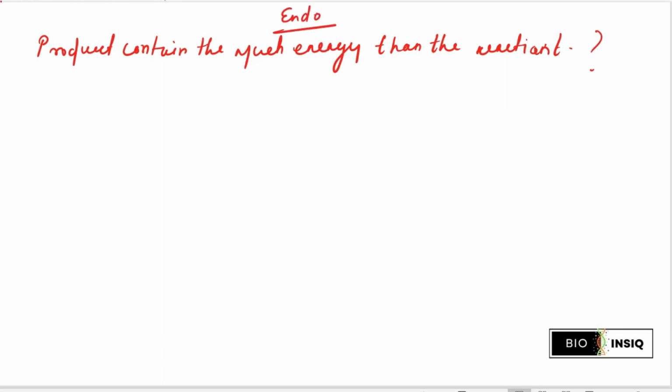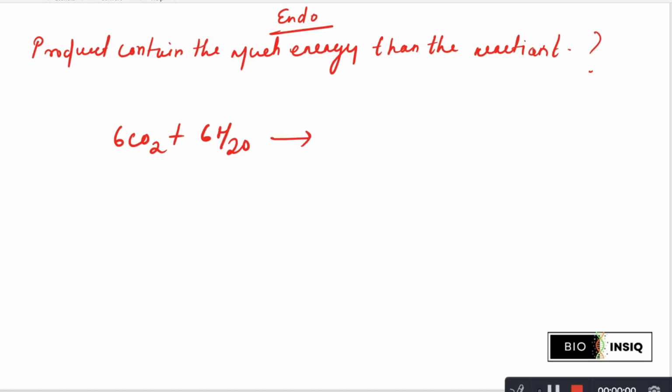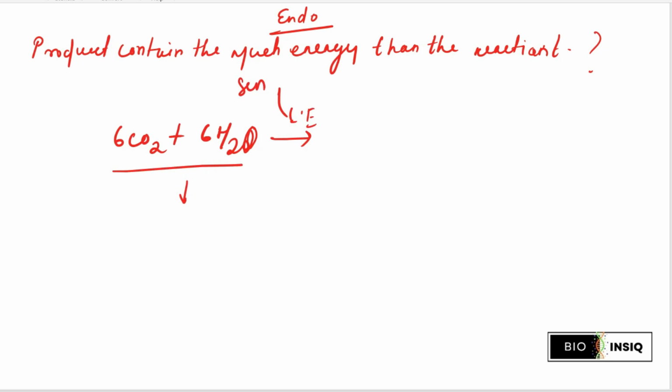Stay careful and listen carefully. 6 CO2 plus 6 H2O is not capable of generating glucose, even if we utilize it without light energy. Light energy comes from the sun, so without it, it is not capable of producing glucose.